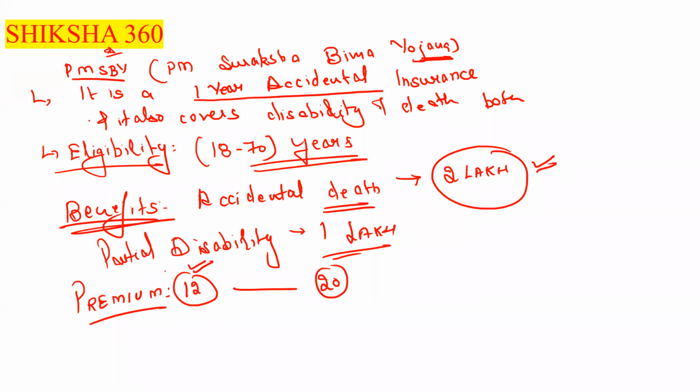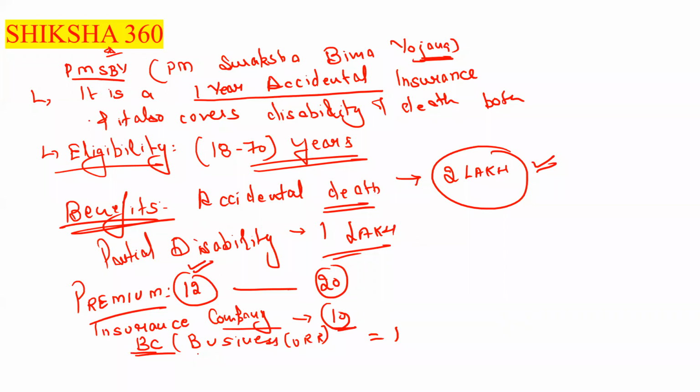So out of the 12, how much amount goes to the insurance company? Insurance company gets 10 rupees. How much amount goes to the business correspondent? 1 rupee.